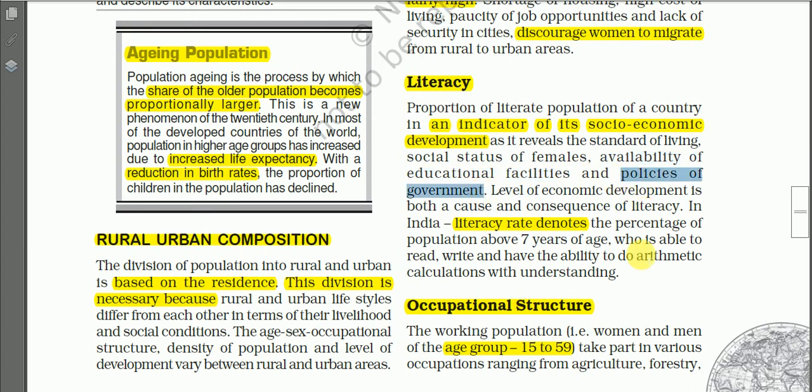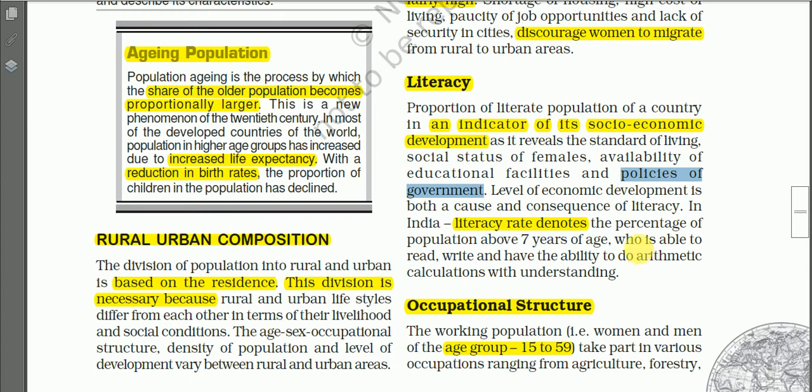That means the rate of literacy indicates these things.